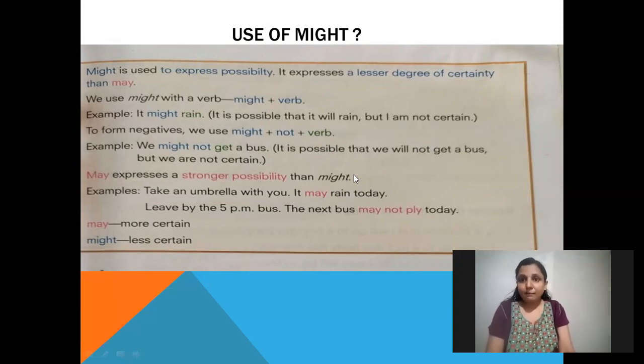Already I explained this with examples in the previous slide. See, take an umbrella with you. It may rain today. Higher possibility, it may rain today. Leave by the 5 p.m. bus. The next bus may not fly today. See, may means more certain, more sure, and might means less certain, not sure.